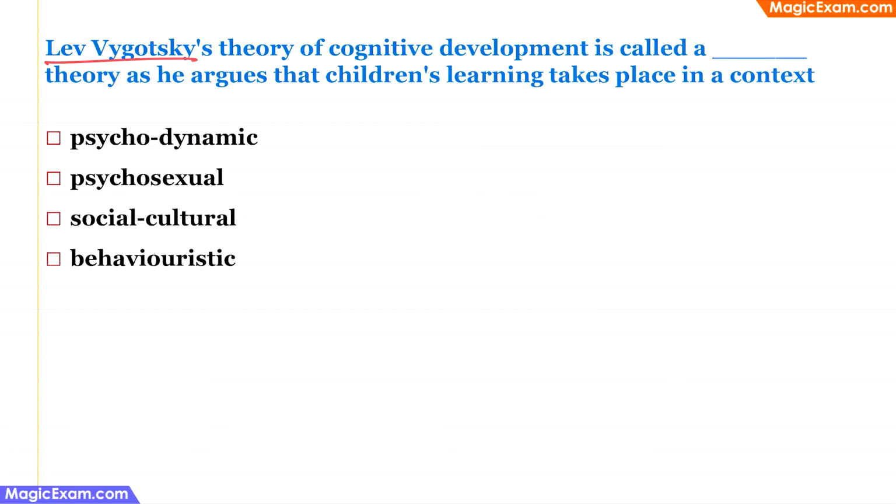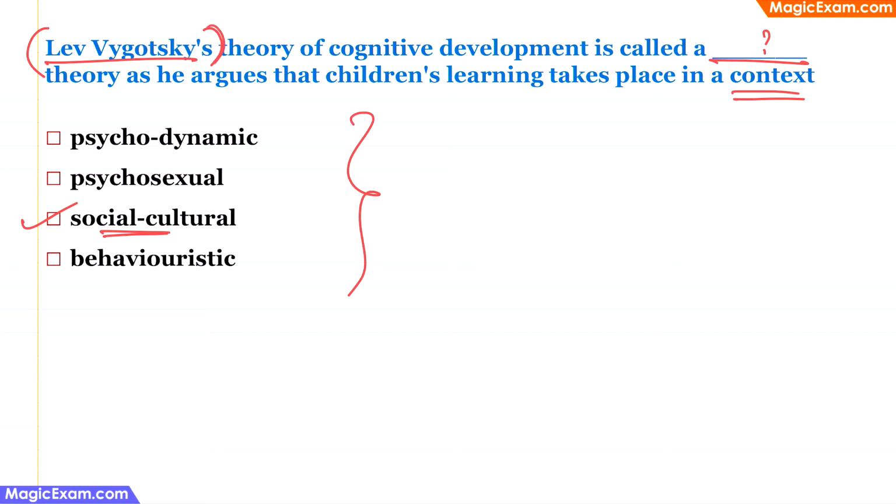Lev Vygotsky's theory of cognitive development is called a dash theory, as he argues that children's learning takes place in a context. So when we look at all the options, it is very easy to identify. Lev Vygotsky's theory is the socio-cultural theory or the social constructivist theory. Therefore, socio-cultural is the correct answer.